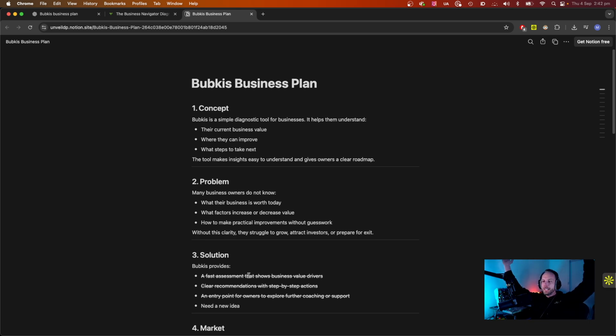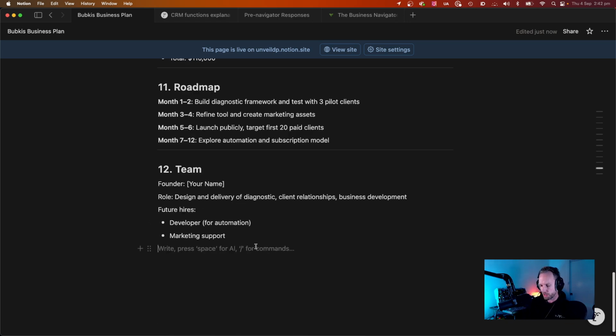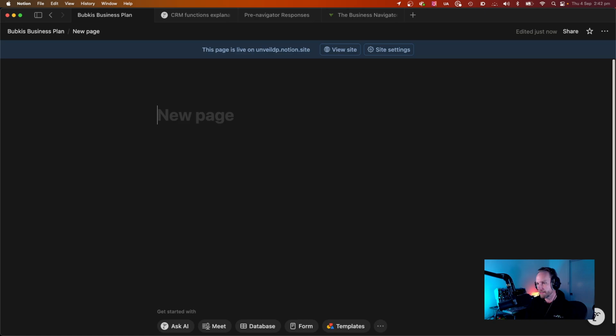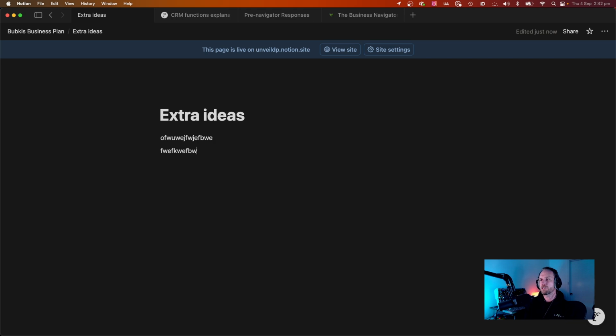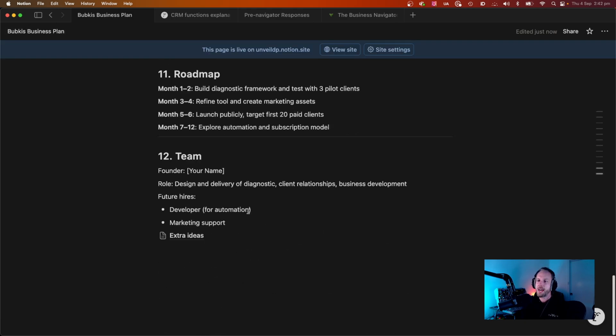And there we go. It is a live, updated, living, breathing web page where I can add so much stuff into it. I could add sub-pages to it as well using markdown formatting. I think that's what it's called. So this is a page within a page, which is extra ideas. And then I could add my own extra ideas in there, whatever they happen to be. And now, at the very bottom where I've added that, I've got my extra ideas lumped in there.